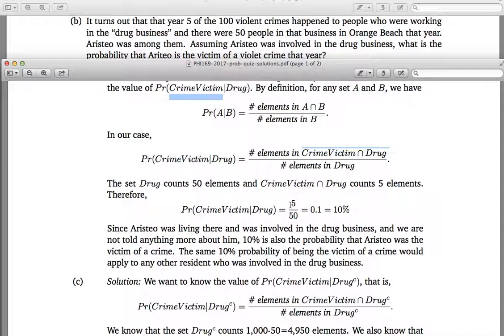And so now you simply do the division. You do 5 divided by 50 and you get 10%. So 10% is the probability that if you are working in the drug business, you are a victim of a crime, at least relative to this town, Orange County in Alabama.